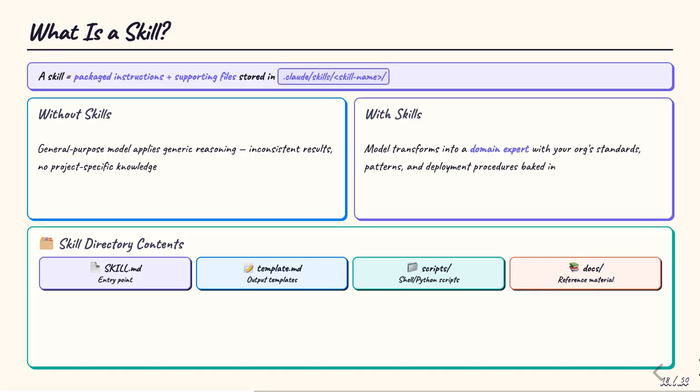A skill is fundamentally a packaged set of instructions and supporting files stored in the .claude/skills directory of a project. Without skills, Claude applies generic reasoning that produces inconsistent results. It has no knowledge of your organization's patterns or your project's unique architecture. With skills, the model transforms into a domain expert that knows your coding standards, follows your deployment procedures, and applies your team's best practices consistently. A skill directory typically contains a SKILL.md entry point, markdown templates, shell or Python scripts, and reference documentation.